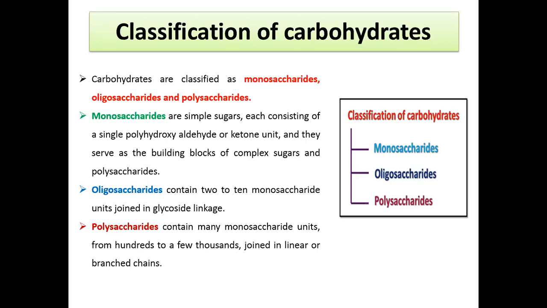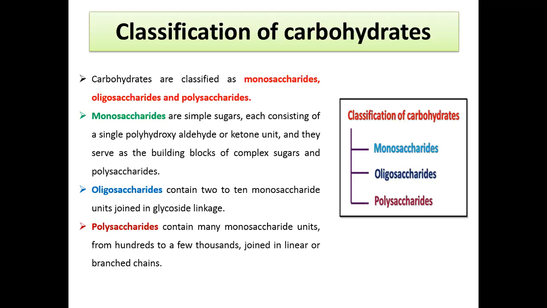Now we come to the third important type of carbohydrate. This is the polysaccharides. Poly means, as the word describes, many. They are made of generally 100 to 1000 sugar units. So polysaccharides are the carbohydrates made up of 100 to 1000 sugar units, and these sugar units can be linear or can be branched. They can be arranged in a linear way and linked together by the glycosidic bond, and they can also be arranged in a branched manner and linked by the glycosidic linkage.